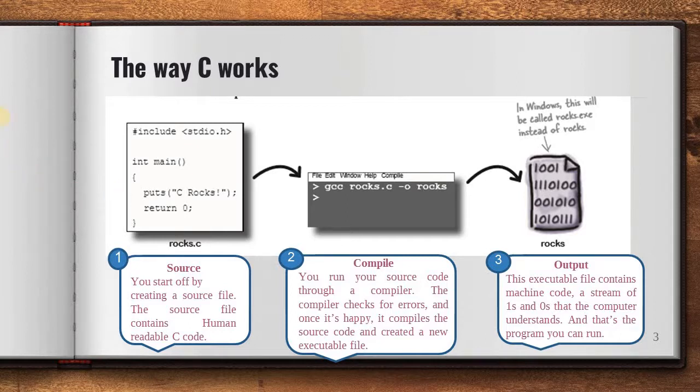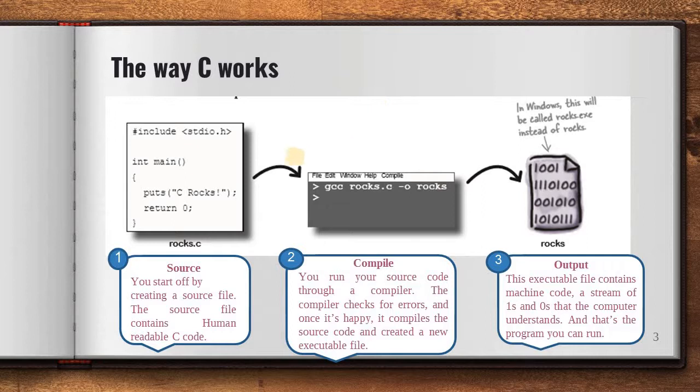Over here in this figure, this is a scenario of Linux or Unix where I have used the GCC command to compile my C program.